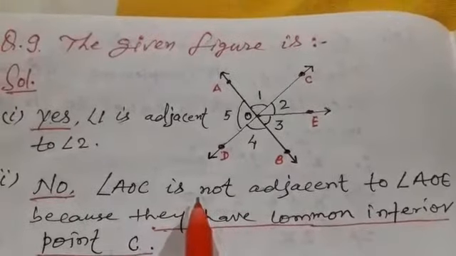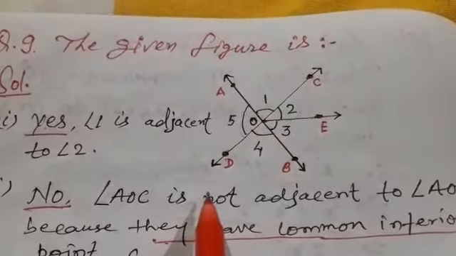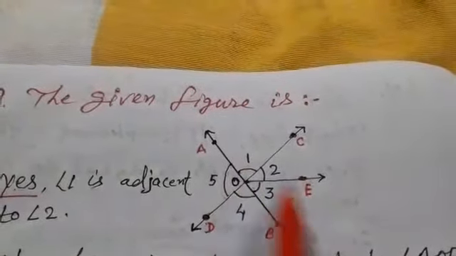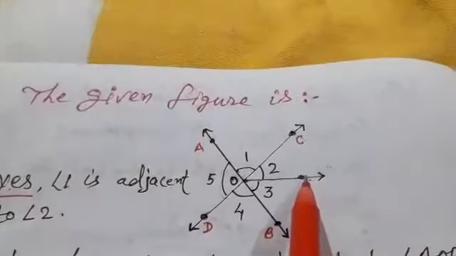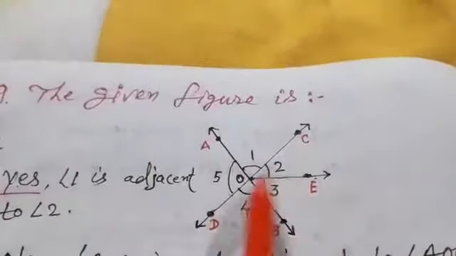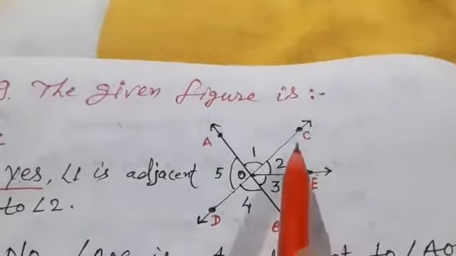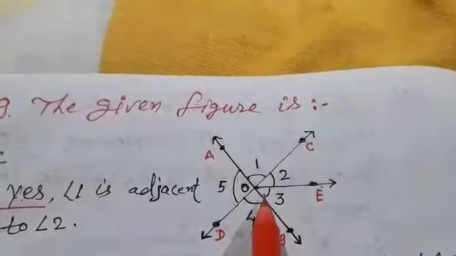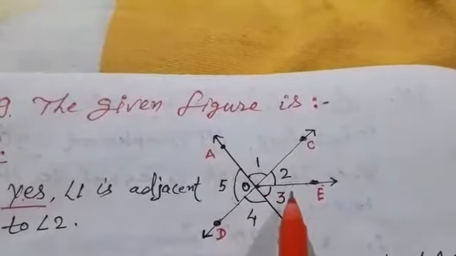Third is, do angle COE and angle COD form a linear pair?